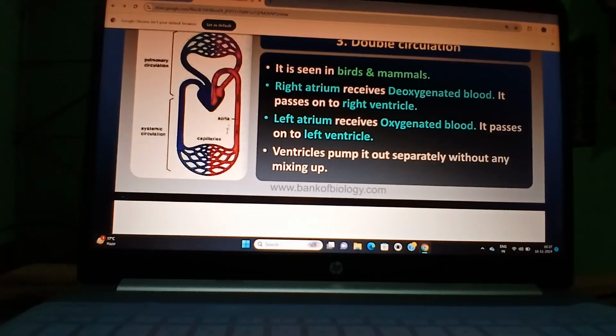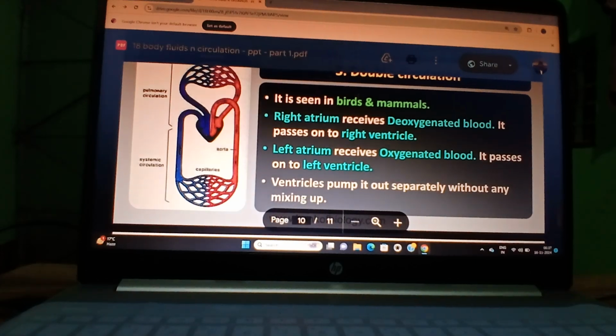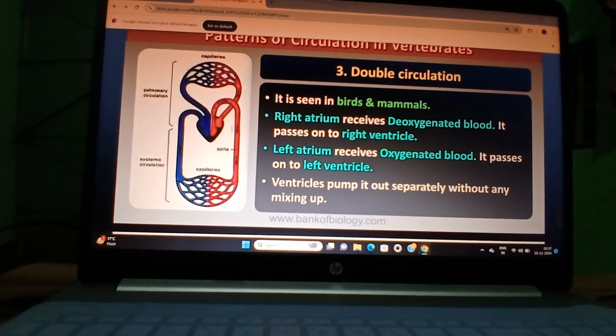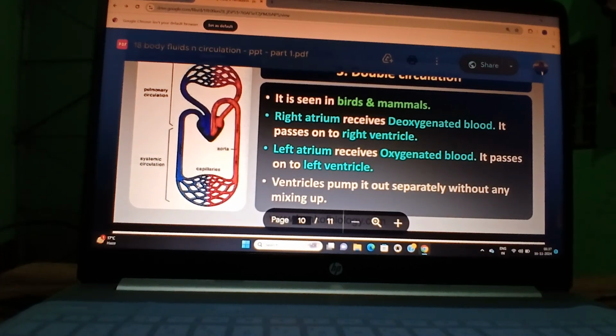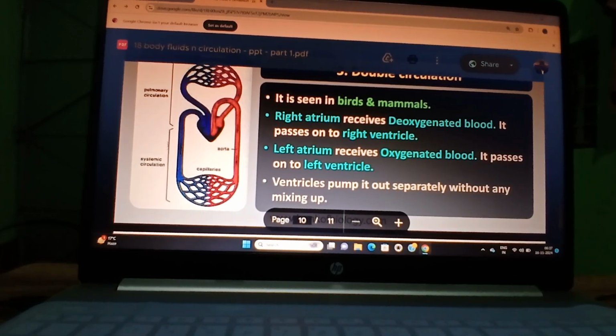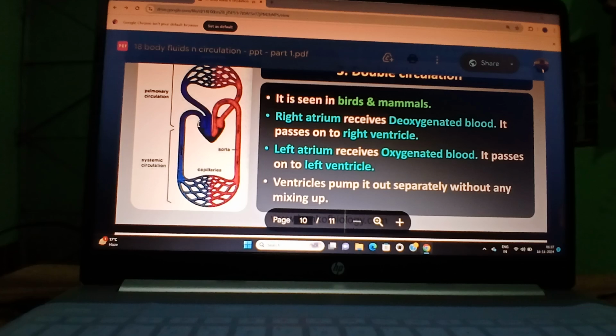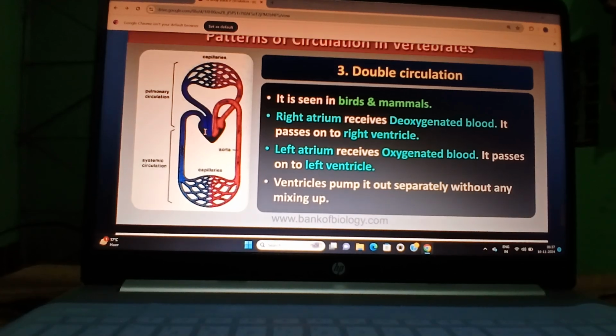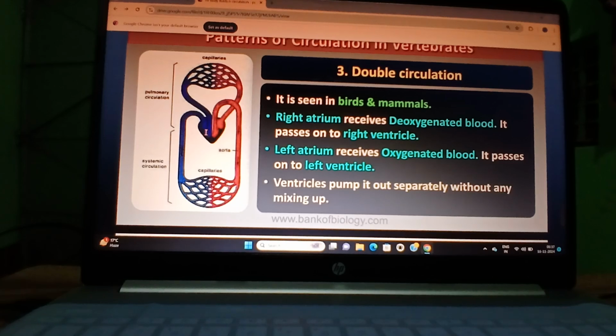You look, students, double circulation is found in birds and mammals. From the whole body, deoxygenated blood comes to the right atrium, goes to the ventricle, and the ventricle pumps out the blood.